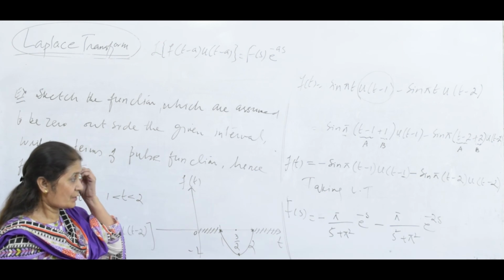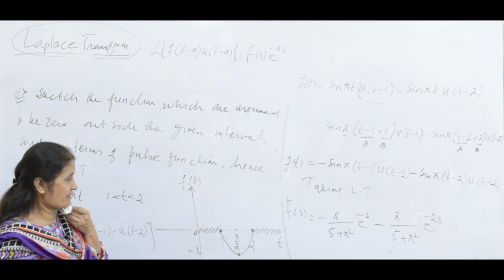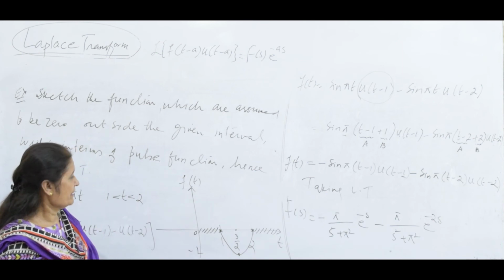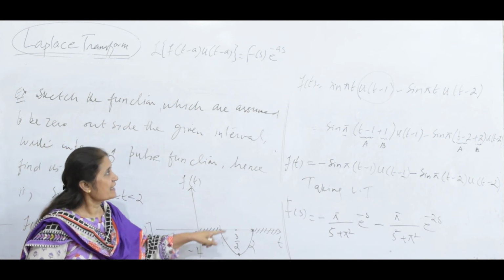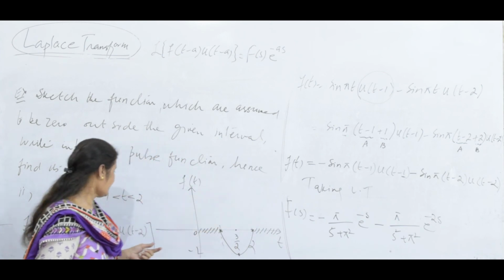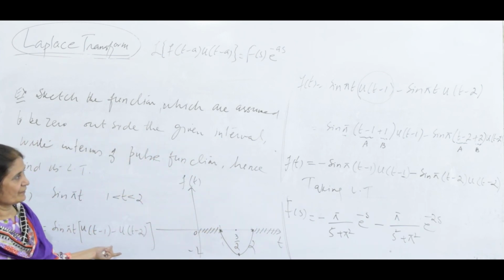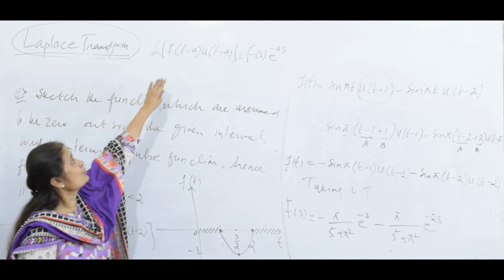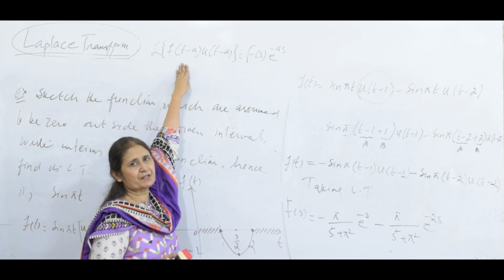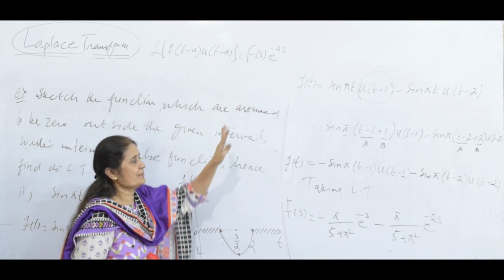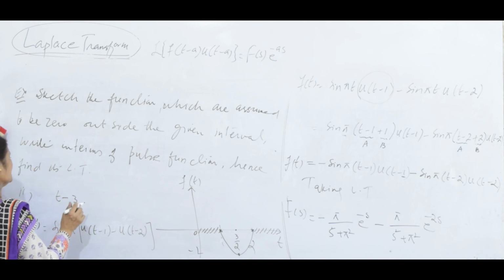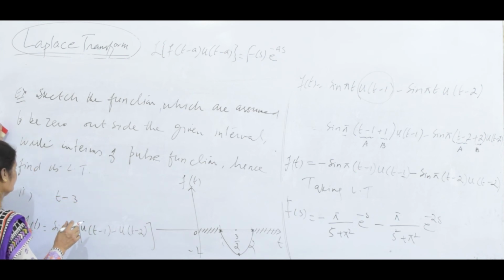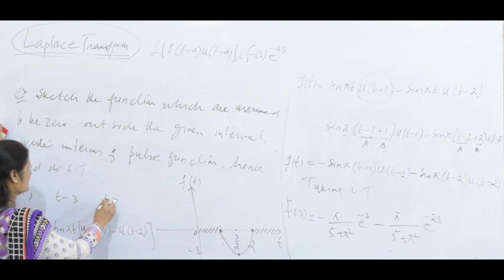So this is the function whose Laplace transform you are finding. Write down the function, sketch it, assume it to be 0 outside, write in terms of pulse, then the function is multiplied. And make sure you arrange it like this: if you are subtracting, you are adding something. Something like that you can do. T minus 3, t is greater than 3.